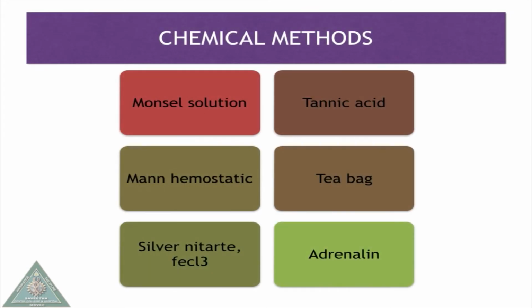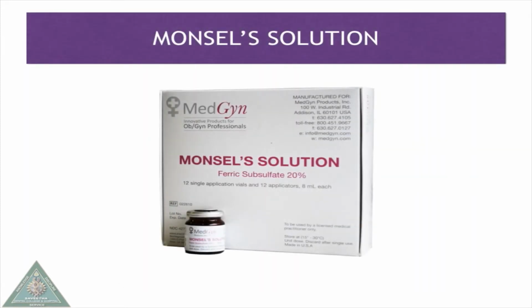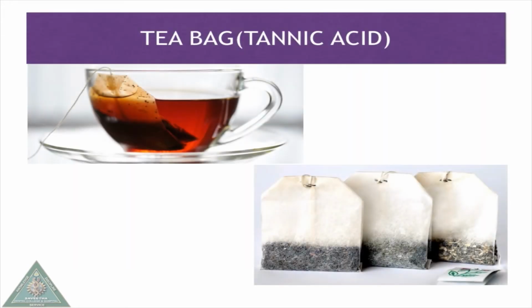Next is the chemical methods. This is also called as astringents. Helps in controlling the capillary bleeding, particularly from the extraction socket. Monsel's solution. Monsel's solution is nothing but a 20% ferric subsulfate that helps in control bleeding. Tea bag particularly contains tannic acid that helps in control bleeding.